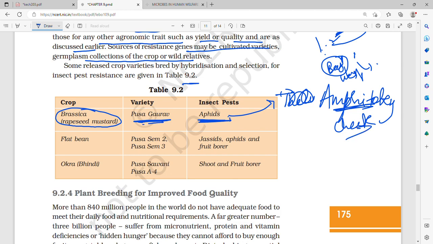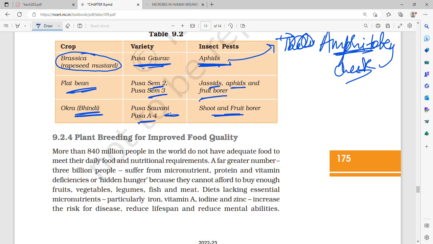Pusa Gaurav, brassica, rapeseed mustard, insect pest is aphids. Then the crop is flat bean, Pusa Sem 2, Pusa Sem 3, against jassids, aphids and fruit borer. Then okra or bhindi, Pusa Sawani, Pusa A4, against shoot and fruit borer. They are resistant to these.